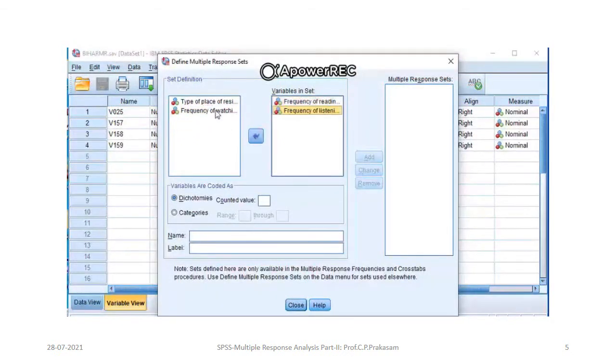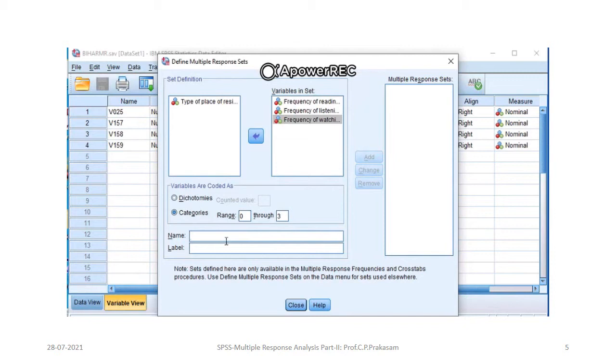We are interested in making the frequency of reading newspaper, frequency of listening to the radio and watching TV. Then since it is a categorical variable, we will give the range. The range of the coding is given from 0 to 3. That we will identify here.